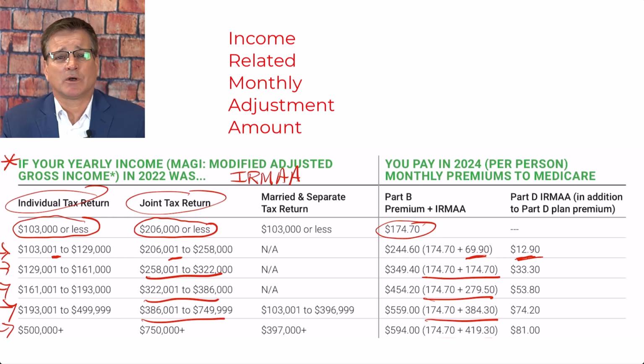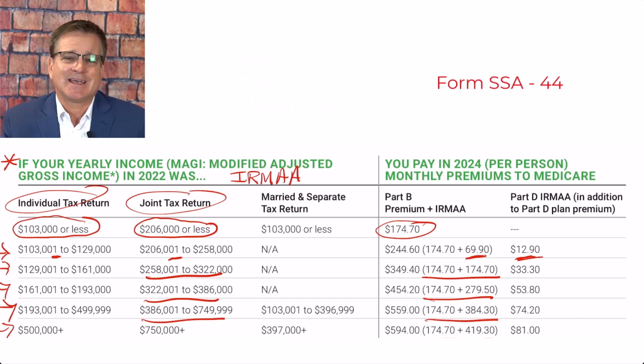Well, that's a great question. And we highly recommend filing form SSA-44 to ask for an exemption in the Medicare Part B surcharges. If you are over these limits based on income while you are working 2 years prior to filing for Medicare, and that was the year you retired, there's a good chance they will grant that exemption.